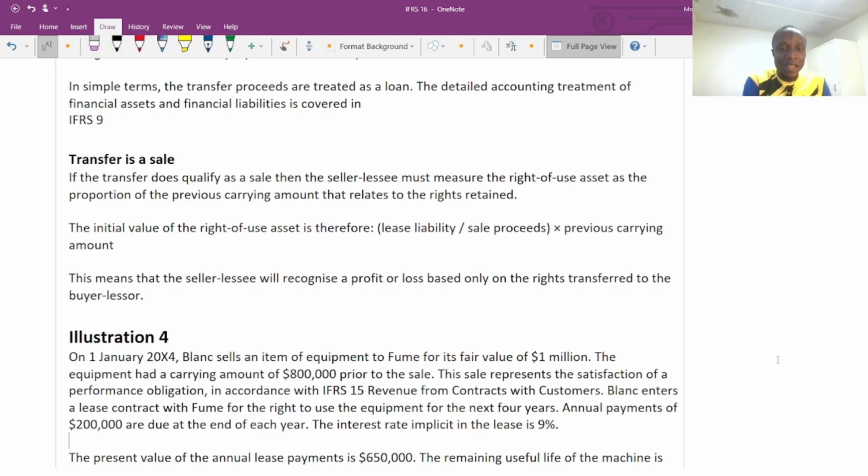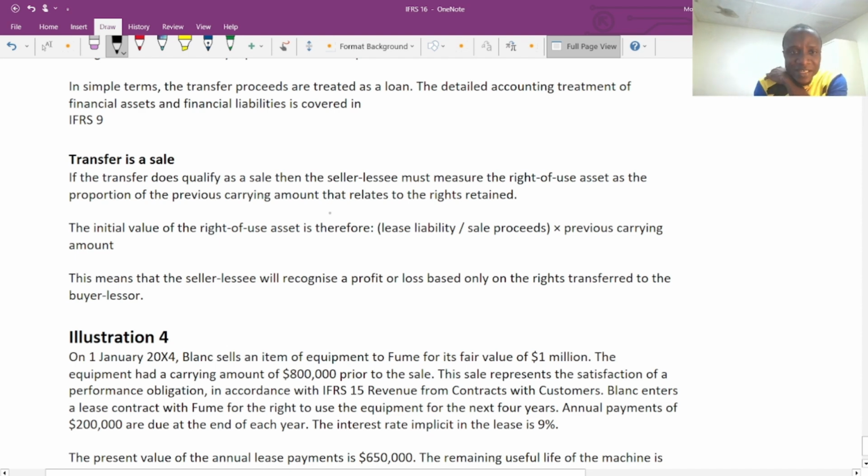So the seller and the lessee must measure, very important point, must measure the right of use asset as a proportion of the previous carrying amount that relates to the right retained. So we need to measure the right of use asset. When we calculate the right of use asset, the calculation will be based on the proportion retained. So we need to calculate the proportion retained.